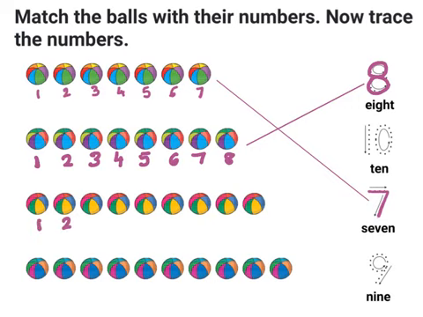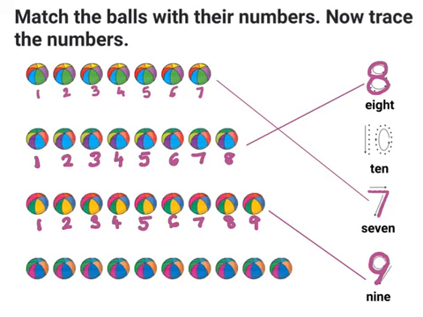Now let's move on to the third one. 1, 2, 3, 4, 5, 6, 7, 8, 9. There are 9 balls. I see that the number 9 is given out here. So first I will trace the number by joining the dots and following the directions. And now I will make a line which joins the 9 balls to the number 9.